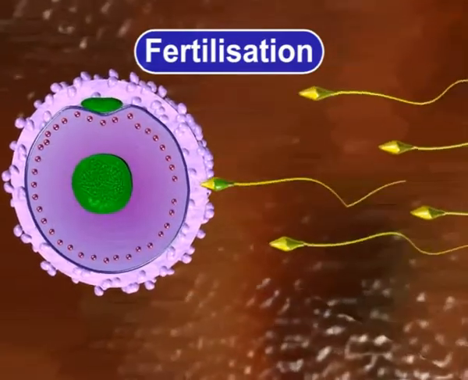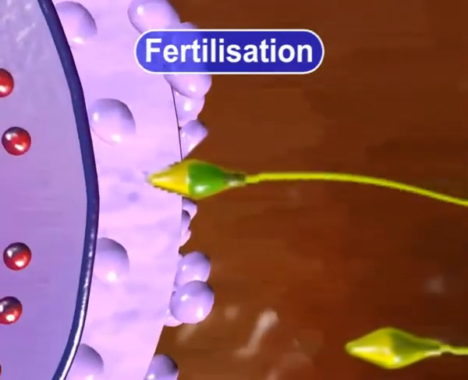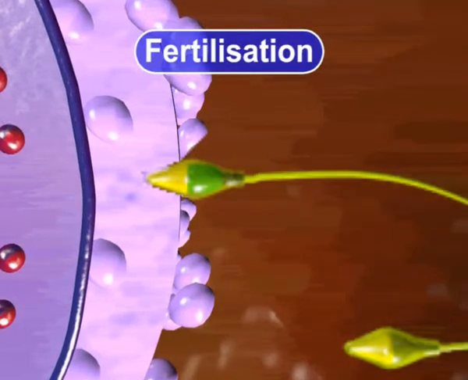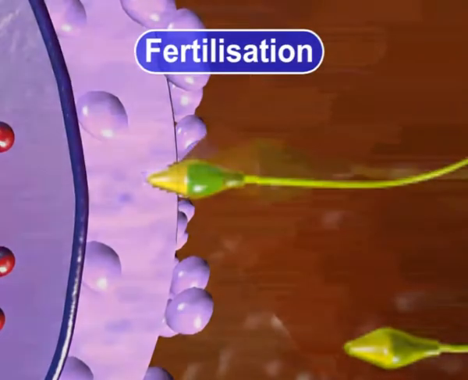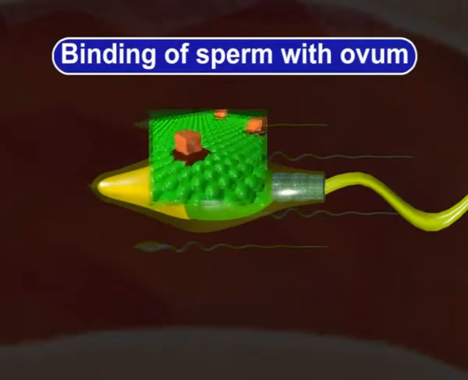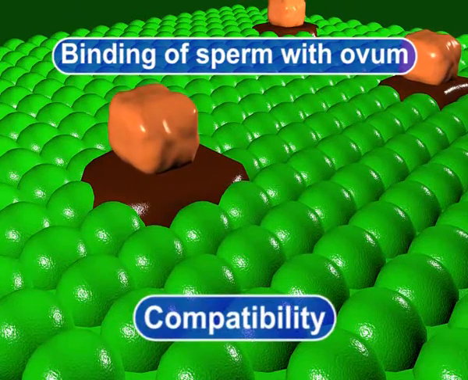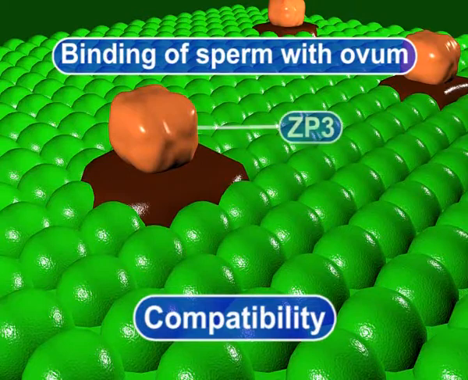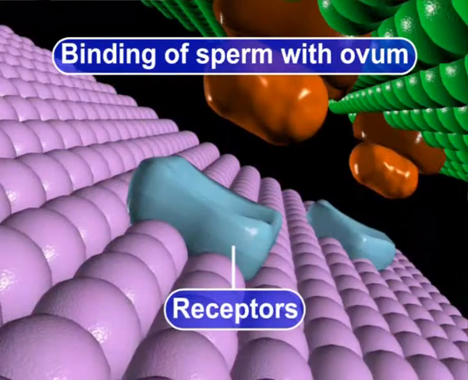Means, hyperactivated sperms reach close to the ovum, where binding of the sperm to the zona pellucida of ovum takes place. It is a receptor-ligand interaction with a high degree of species specificity, or we may say compatibility. Binding is mediated by the ligand ZP3, a zona protein, and receptors on the zona pellucida.